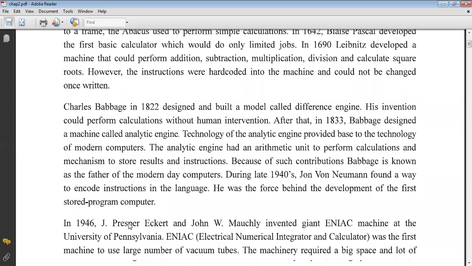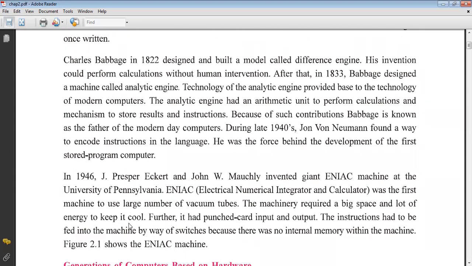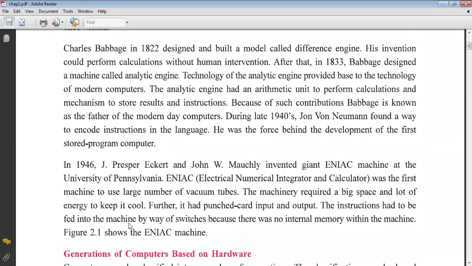So you know very well that when any new thing comes in the market, it is always updated. You know very well what a mobile is. Suppose you purchase a new mobile today. After 6 months or after 1 year, a new version of that mobile will be in the market. In the same way, how did the computer start?